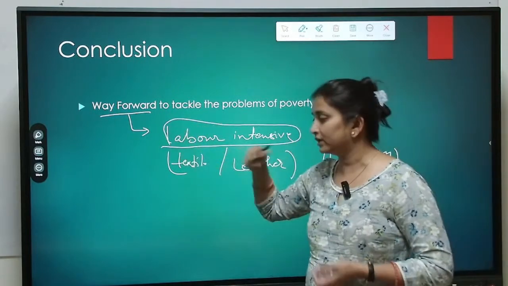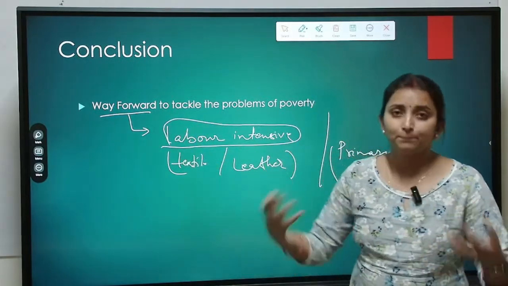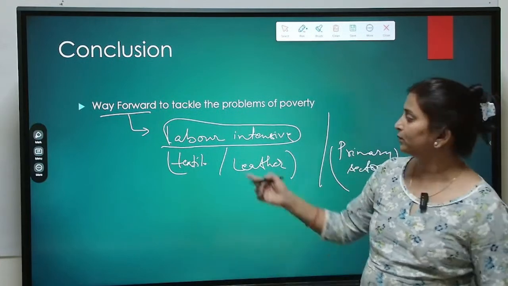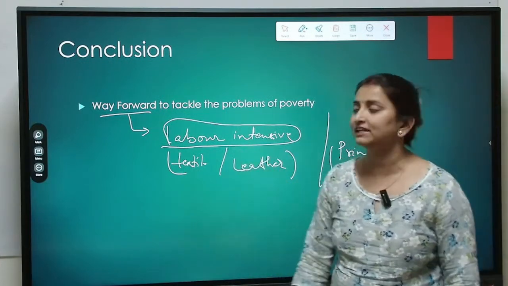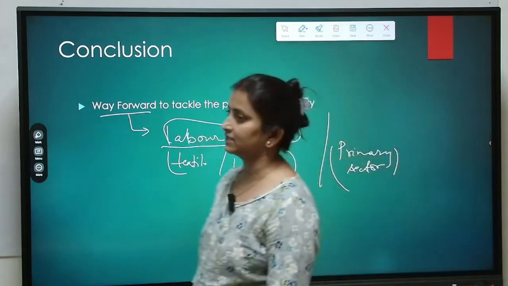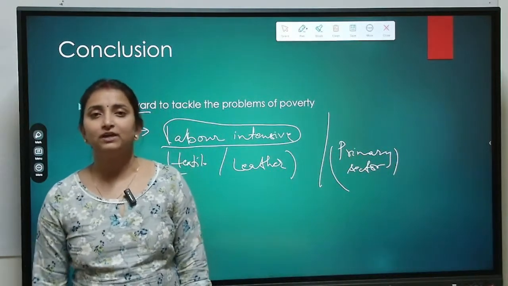We need to inject or infuse employment capability, increase the employment capability by introducing labor intensive sectors or focusing on these sectors. Okay. Now with that, we come to the end of this discussion.